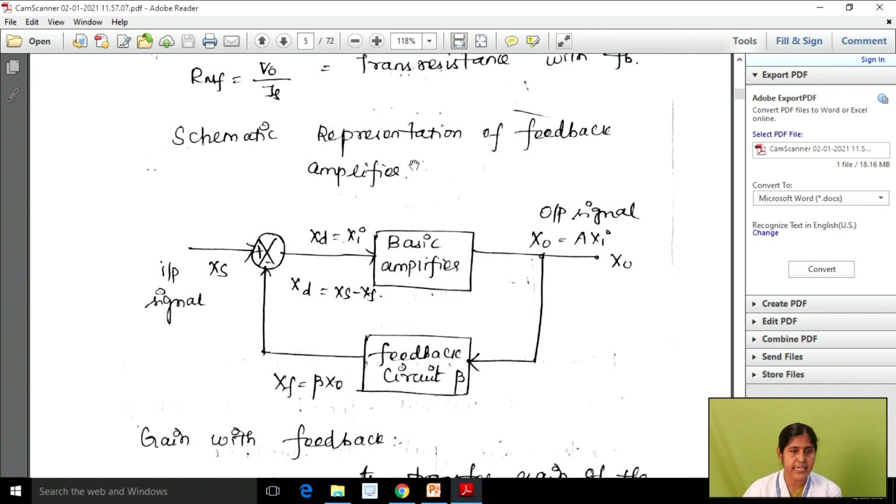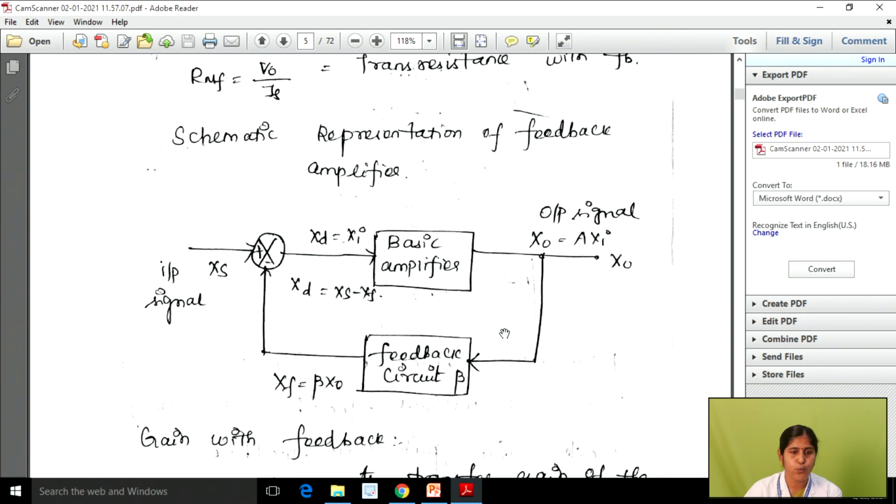So here in the schematic representation, why are we using X? This X represents that it may be a voltage or current source. Okay. So from this we can write Xd, which is equal to Xi. This is your mixing signal. Right. So this mixing signal is again given into the basic amplifier. Here we can calculate the gain without feedback. So we can write X naught, the output signal, equal to the gain A times the input signal Xi. So X naught is equal to A into Xi. This is your output signal.